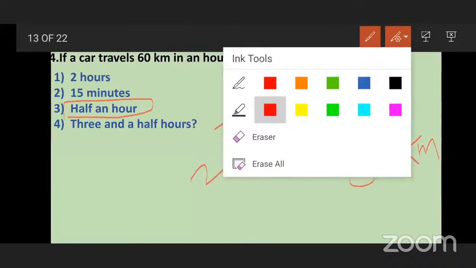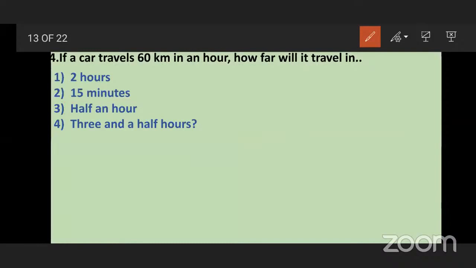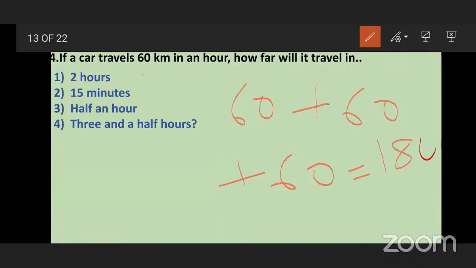Now see the next, 3.5 hours. 3.5 hours means what? 60 for 1 hour, again 60 for 2 hours, and again 60 for 3 hours. So 60 plus 60 plus 60 is 180. And next is half an hour. Half an hour means half of 60. What is half of 60? 30. So we have to do 180 plus 30.